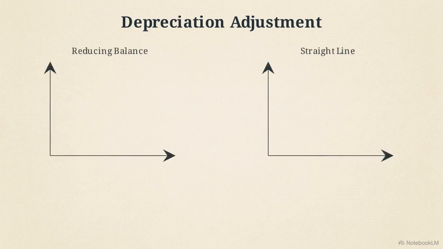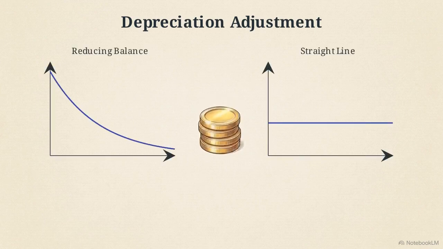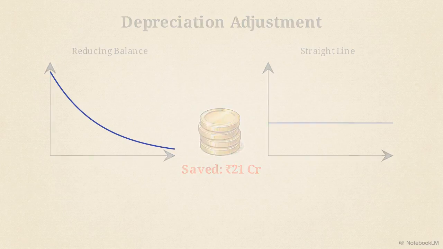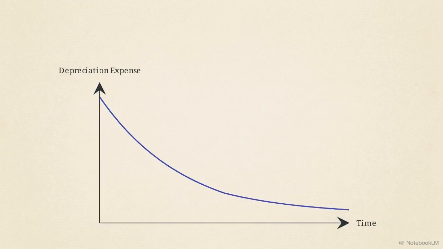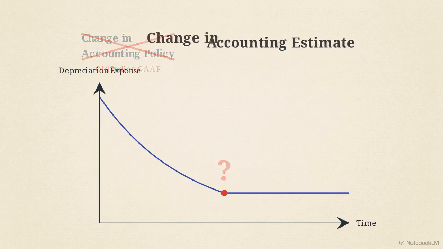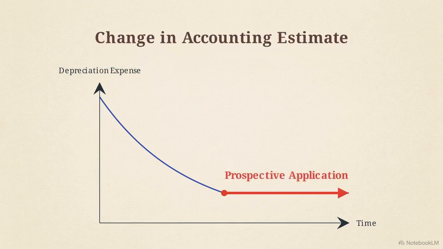The board changed their calculation from the reducing balance method to the straight line method, instantly saving 21 crore rupees. Look at this depreciation curve morphing into a straight line. Pause the video and actively decide, is this shift a change in accounting policy or a change in accounting estimate? Under old Indian GAAP, this was considered a policy change, but under Ind AS 16 and Ind AS 8, changing the depreciation method is strictly a change in accounting estimate, and it is applied prospectively.